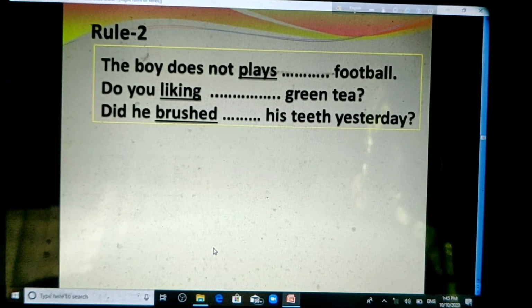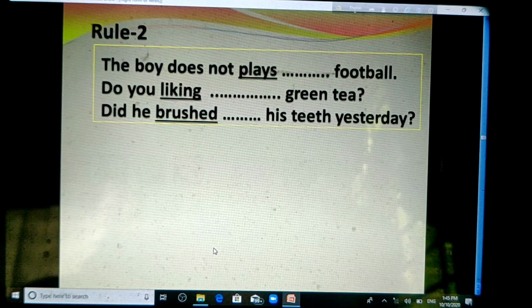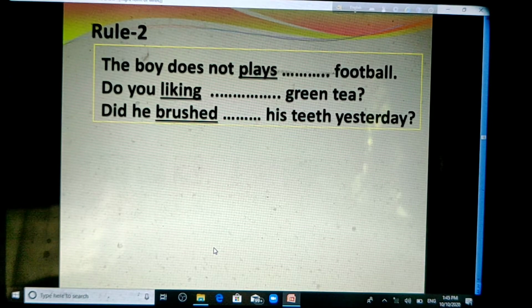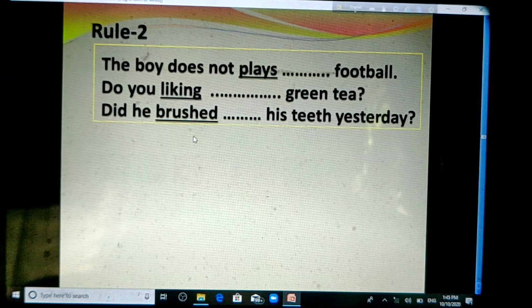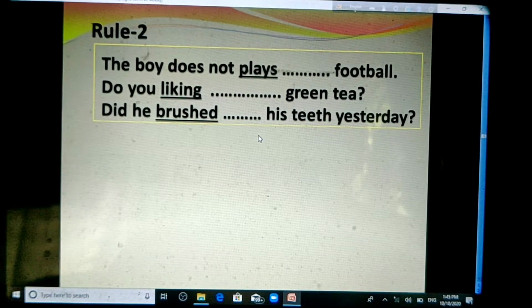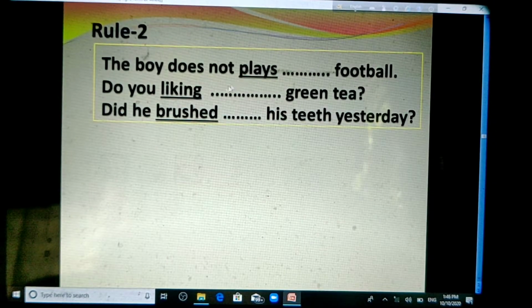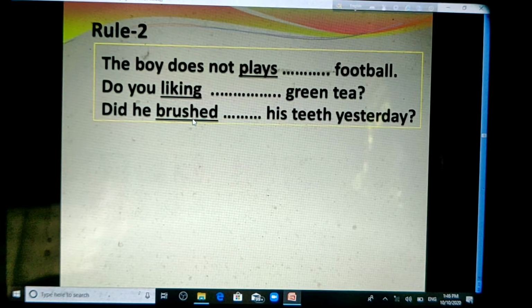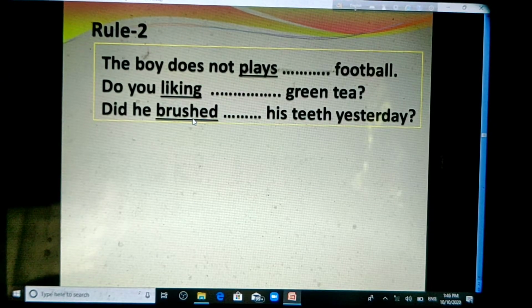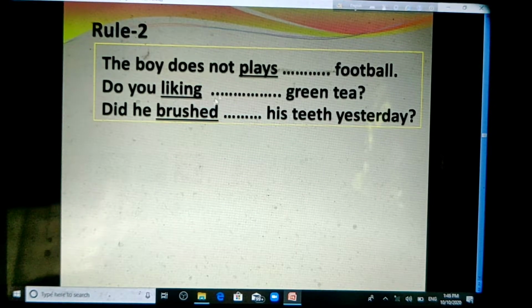Okay, come to the second rule. Here are also three examples at the beginning. First one is the boy does not plays football. And the second one is do you liking green tree? And the third one is did he brush his teeth yesterday? Okay. Now here also plays, liking and brushed. These three are verbs and they are in different forms, but they are underlined. It means they are not in the correct form, that is they are not in the right form. We have to find out the right form.